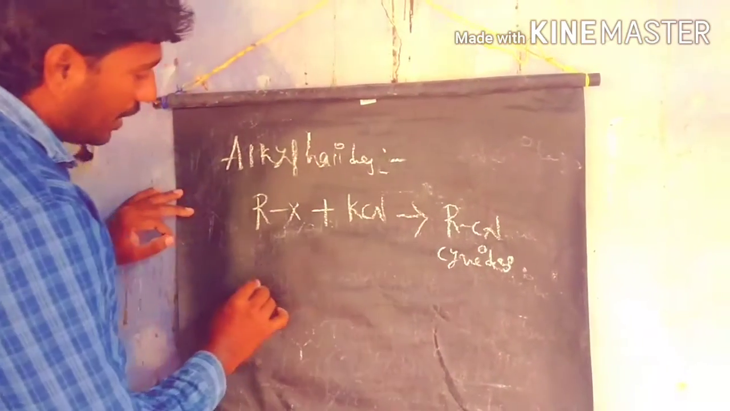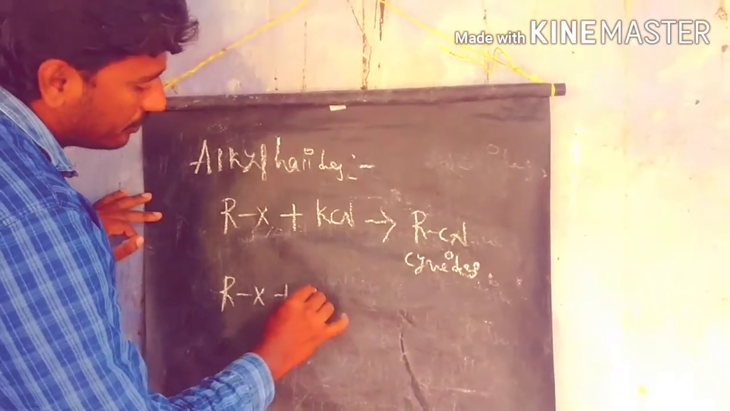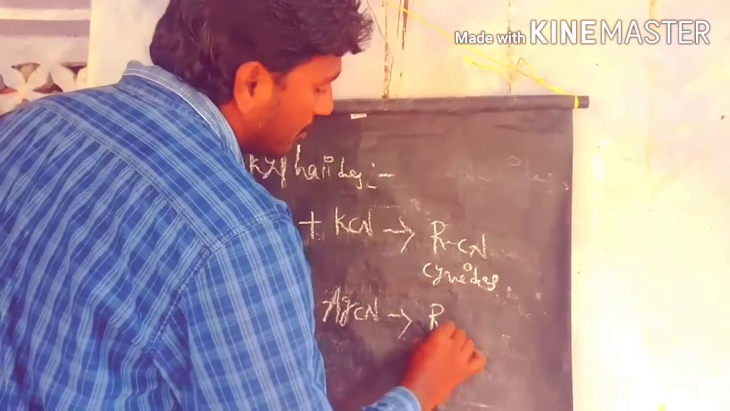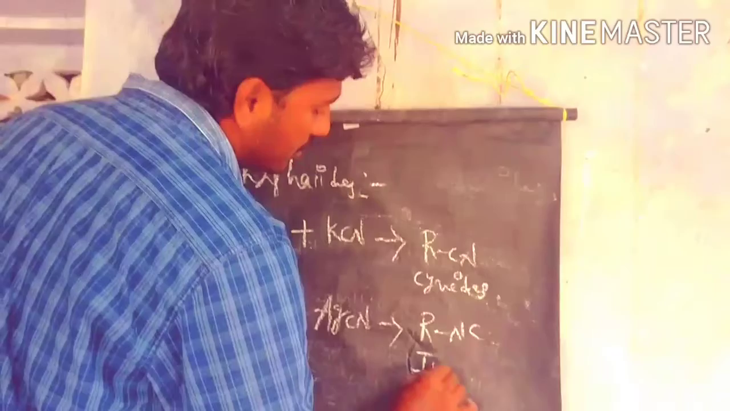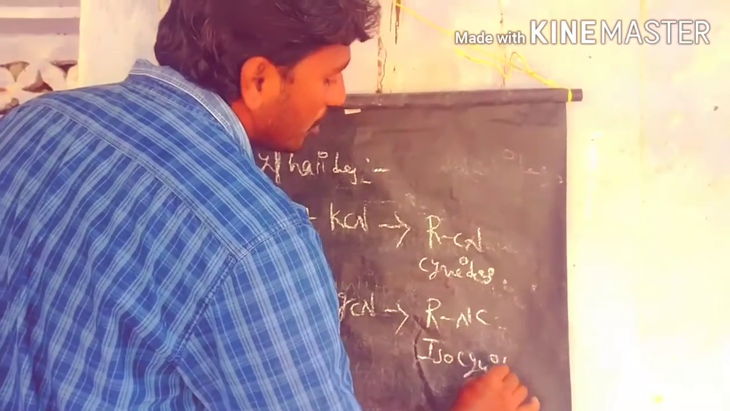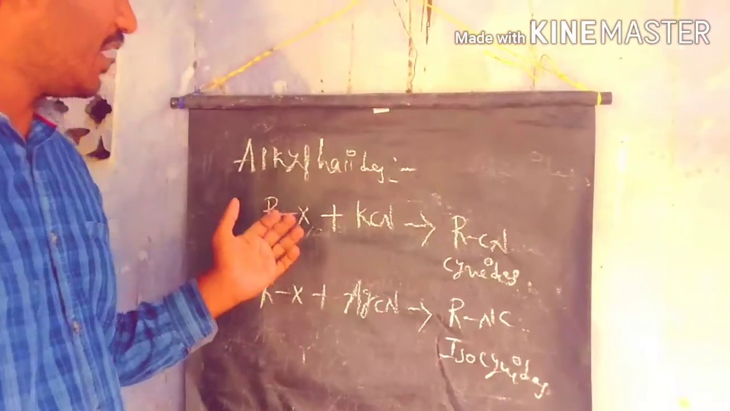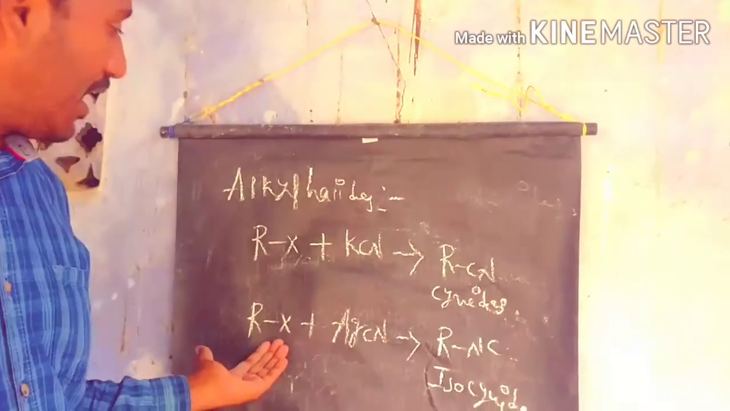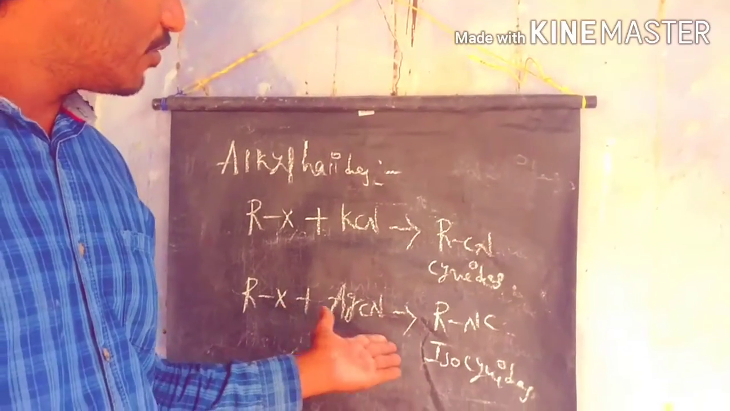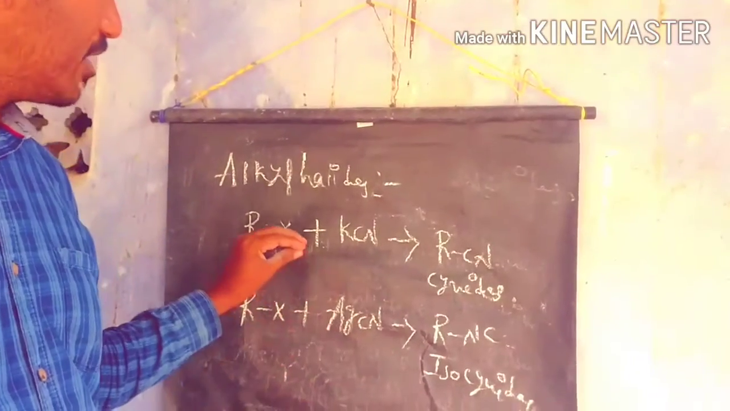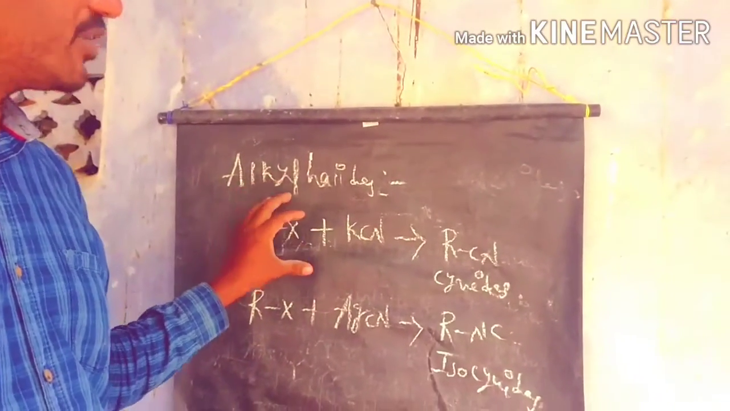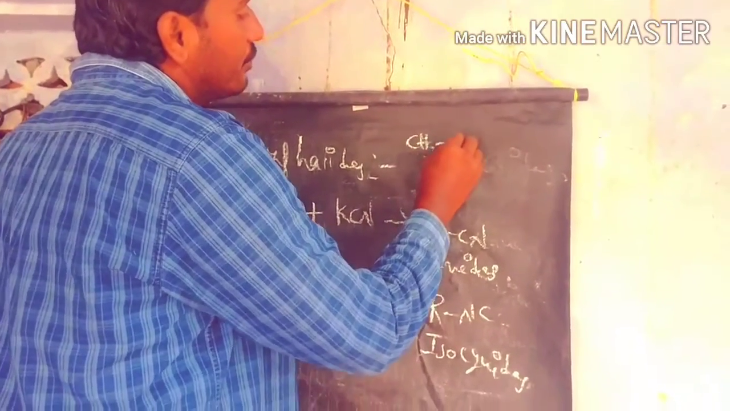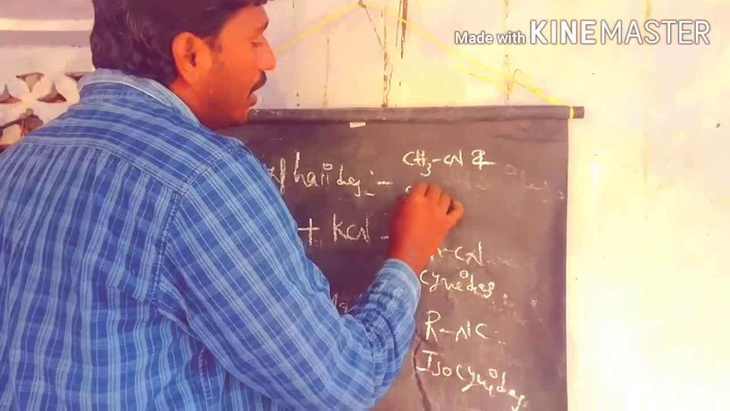If alkyl halides react with silver cyanide, they prepare the isocyanate. That is the major difference between these two compounds. For example, if alkyl halides react with potassium cyanide, they prepare the cyanides; if alkyl halides react with silver cyanide, they prepare the isocyanates. Let's take a simple example to discuss this preparation: methyl cyanide and methyl isocyanate.